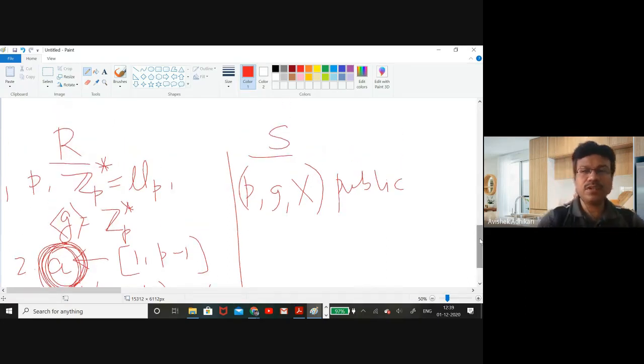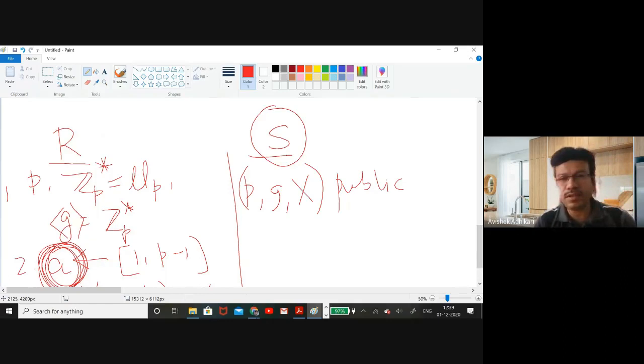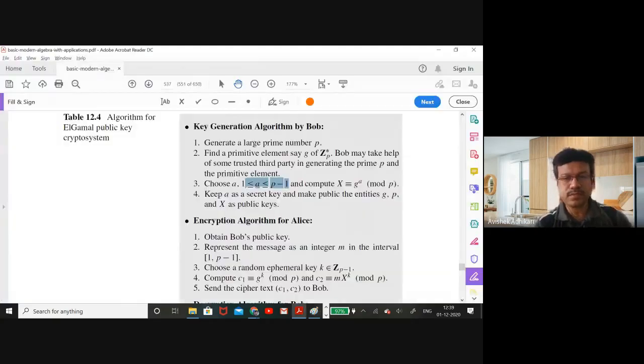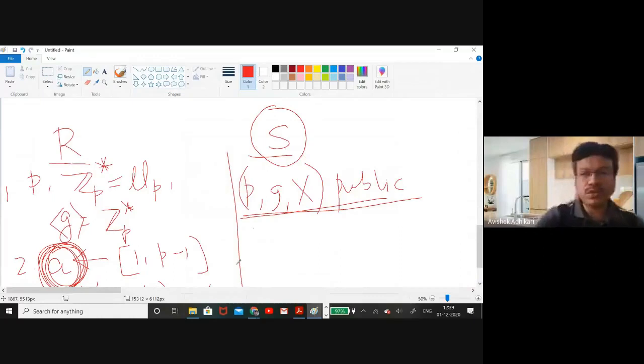Now it's the turn of the sender. What will the sender do? The sender will collect these public values. Now she has the public values. He will take the plain text m in the interval 1 to p minus 1. He wants to send this plain text value, which should lie between 1 and p minus 1.